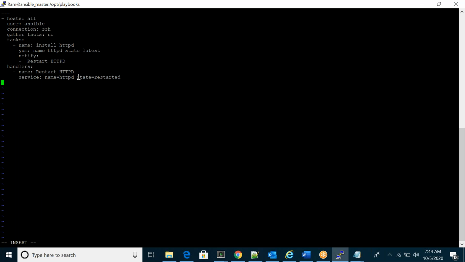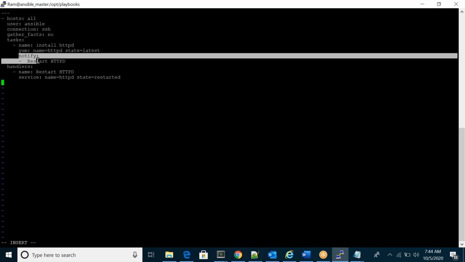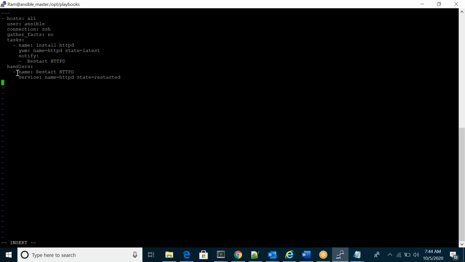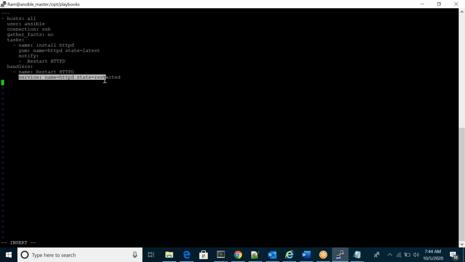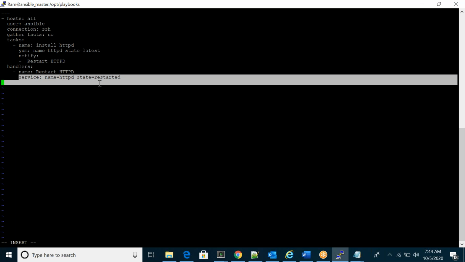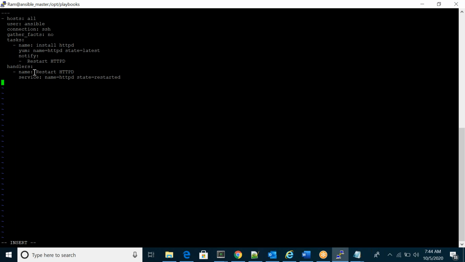It's very important. In an interview they may ask what handlers are. Simply, handlers mean we can define a kind of dependency. For example, in task one I'm installing some package, and once it is installed I create a notify. In the handler section I define another task, for example using the service module to restart my Apache daemon. It restarts based upon this notify option.